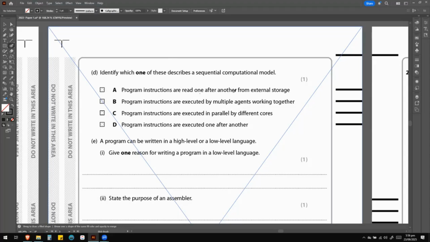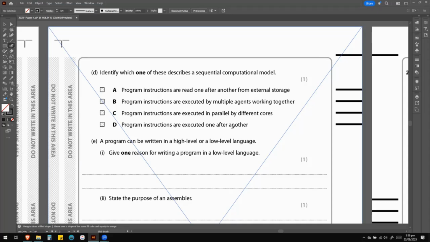Program instructions are executed by multiple agents working together. Multiple agents working together. No, that's not sequential. That doesn't sound like sequential to me because this is actually describing the multi-agent computational model, sorry. Then we have program instructions are executed in parallel by different cores. This is describing the parallel computational model.